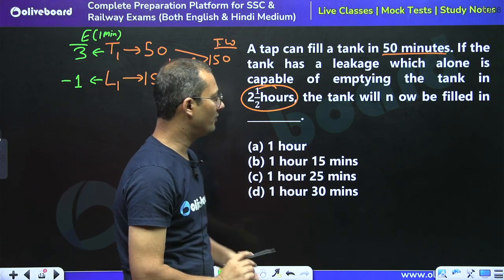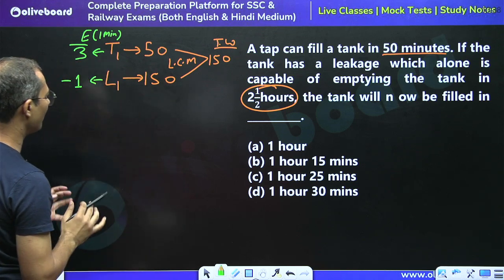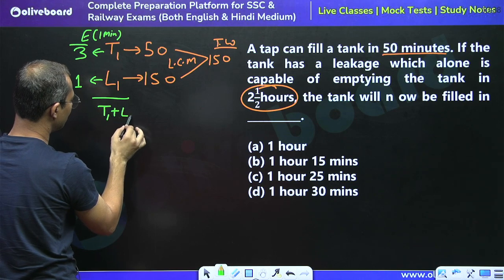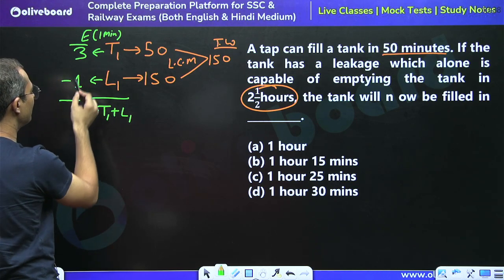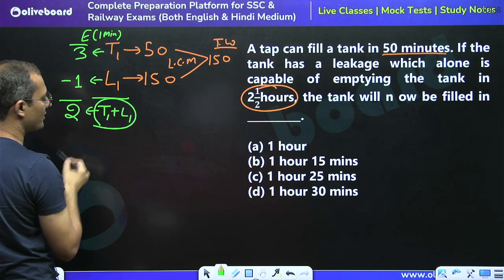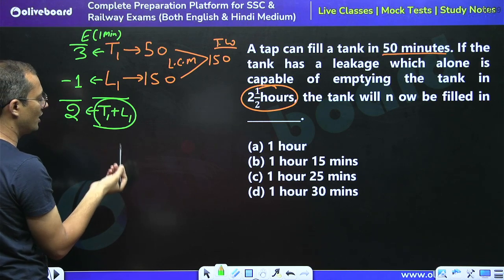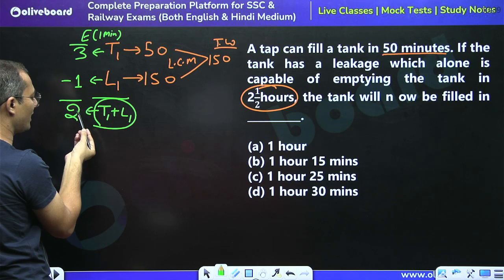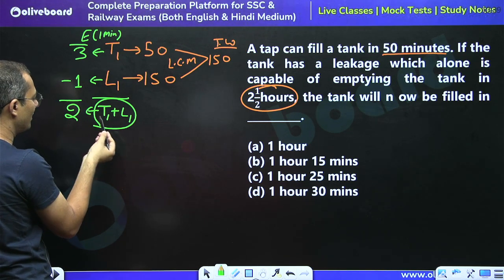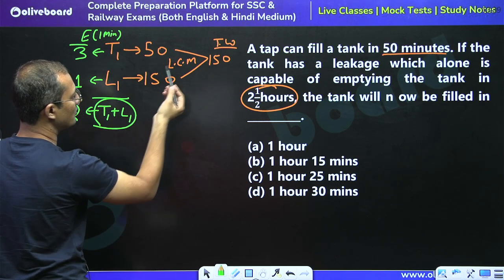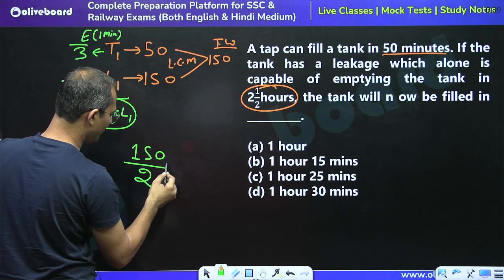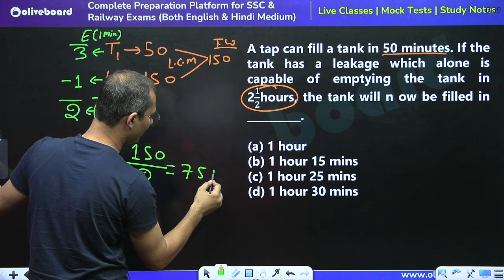So the tank will now be filled. Now both tap and leak are working together. So what will be the together efficiency? 3 minus 1, so the together efficiency of tap and leak would be equal to 2. It means in 1 minute a tap, working with the leak, can fill only 2 unit water, right? So now he has to fill 150. So 150 divided by 2, so it will take 75 minutes, right?